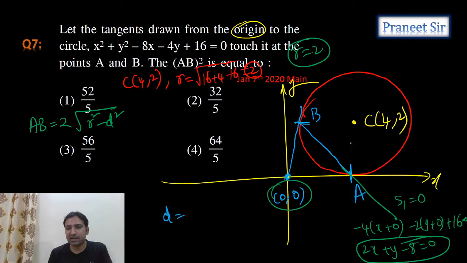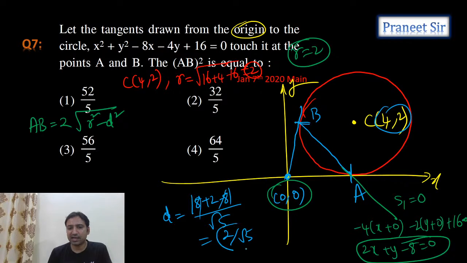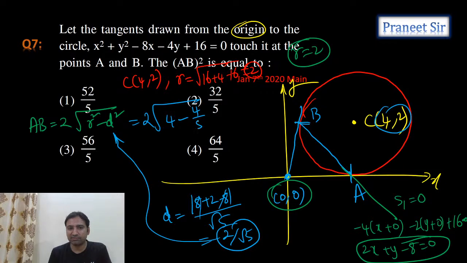d is equal to the perpendicular distance from the center to this line, which is equal to mod of 8 plus 2 minus 8 by root 5, so which is equal to 2 by root 5. So substitute this value here. If you substitute this value, 2 times square root of r square, 4, minus d square is what? 4 by 5. Let's take LCM. If you take LCM, 2 times square root of LCM is 5, and 20 minus 4, 16. So from this, are we getting 8 by root 5?